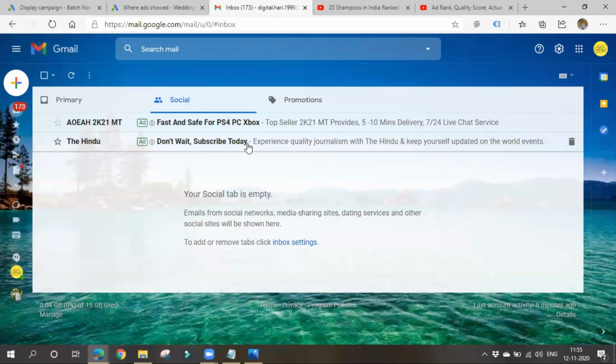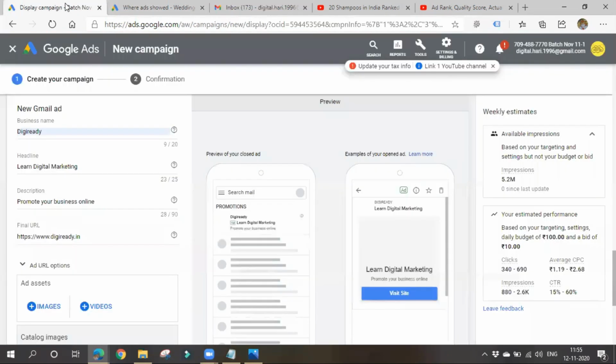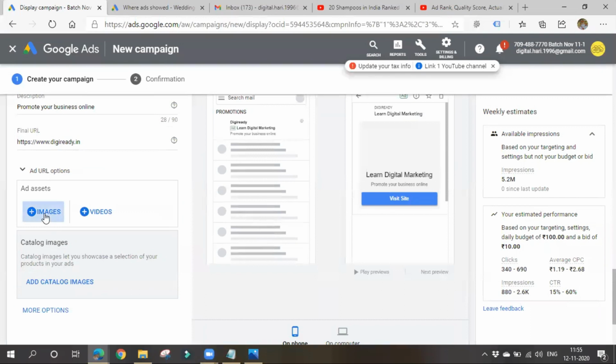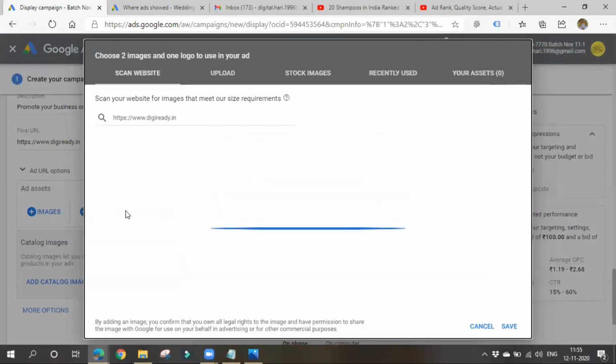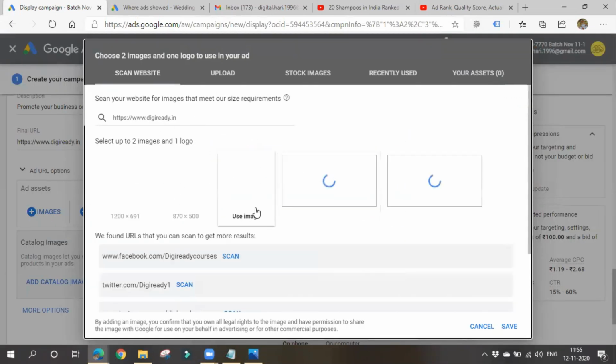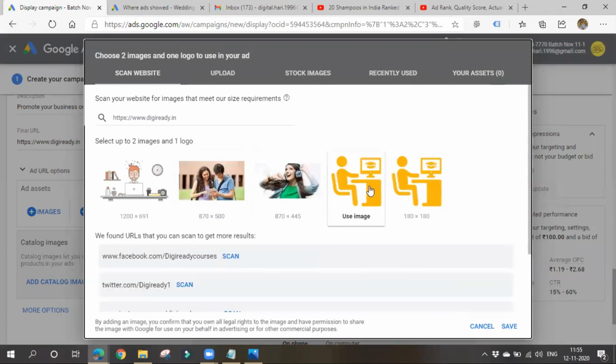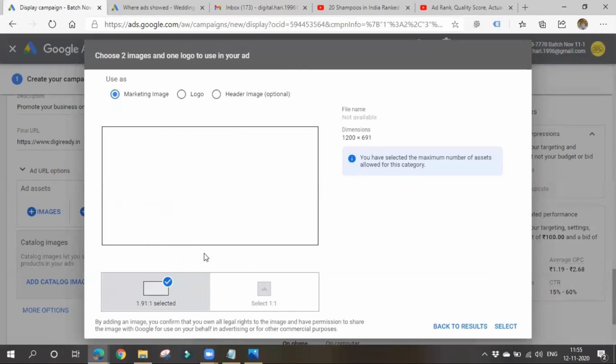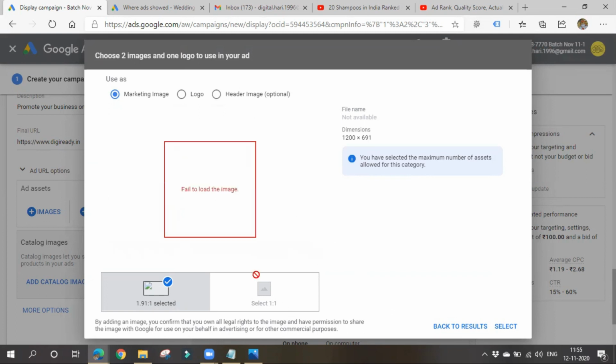So this heading and description, but this one-line description which gets displayed on the main ad, please make sure that it is good. You can add images and videos also. It is scanning my site. Or else you can upload your own images also, no issues. So it failed to load the image.